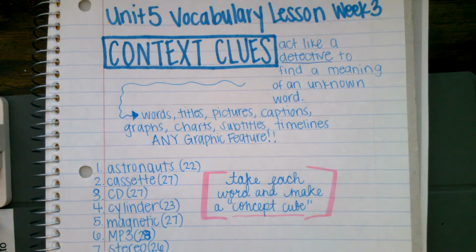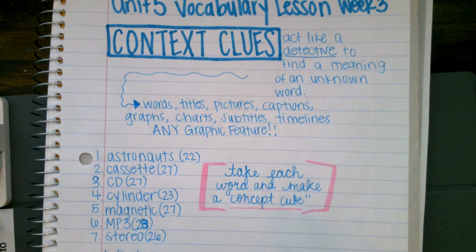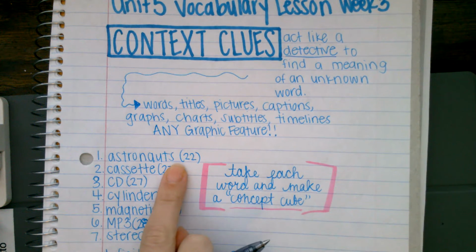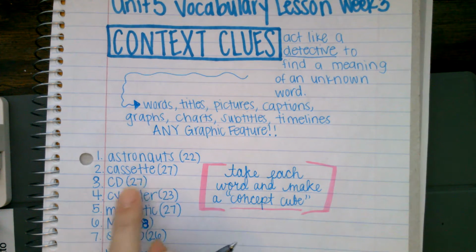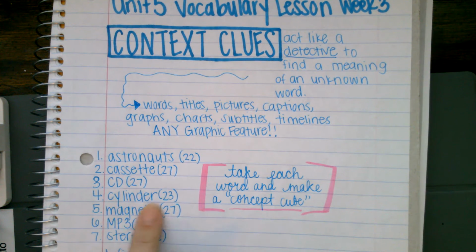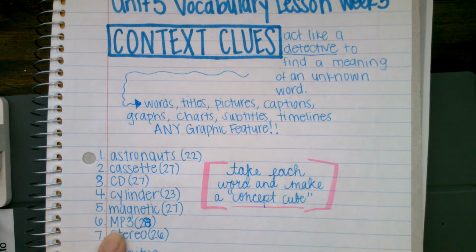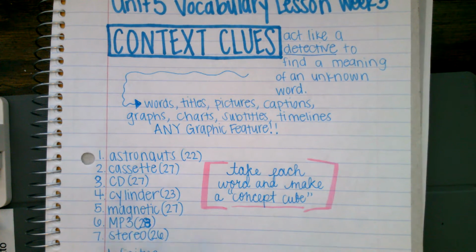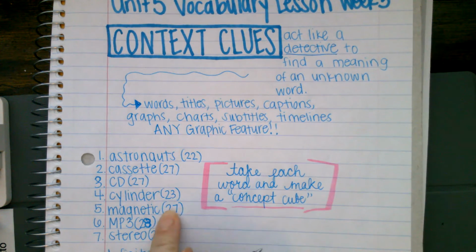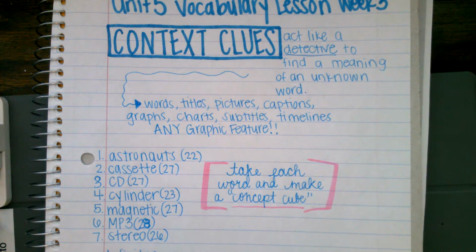So we have our new 7 vocabulary words this week. The first one is astronauts, cassette, CD, cylinder, magnetic, MP3, and stereo. And as you can see in the parentheses next to it, that is the page number in the close reader that you will find this new word. This is also in the Benchmark Virtual Library, so you can find it there.